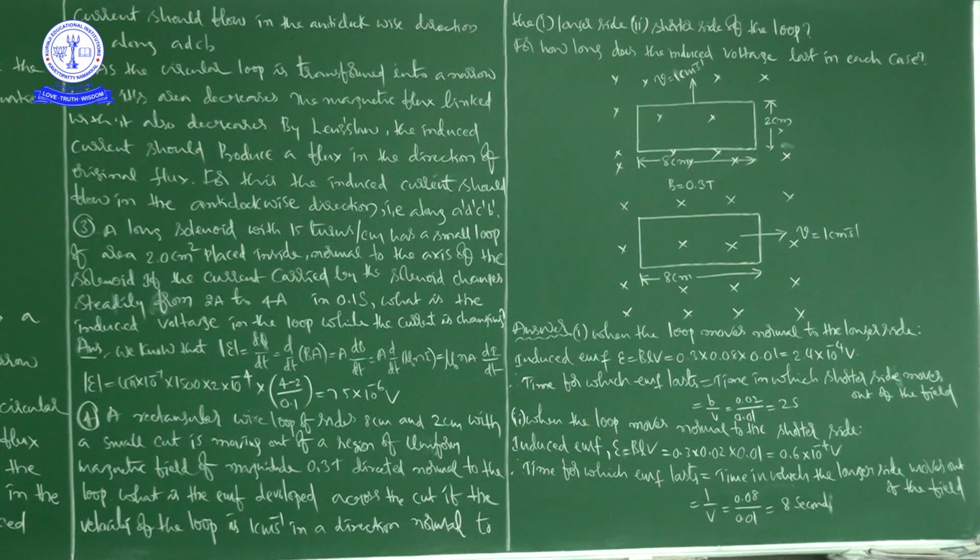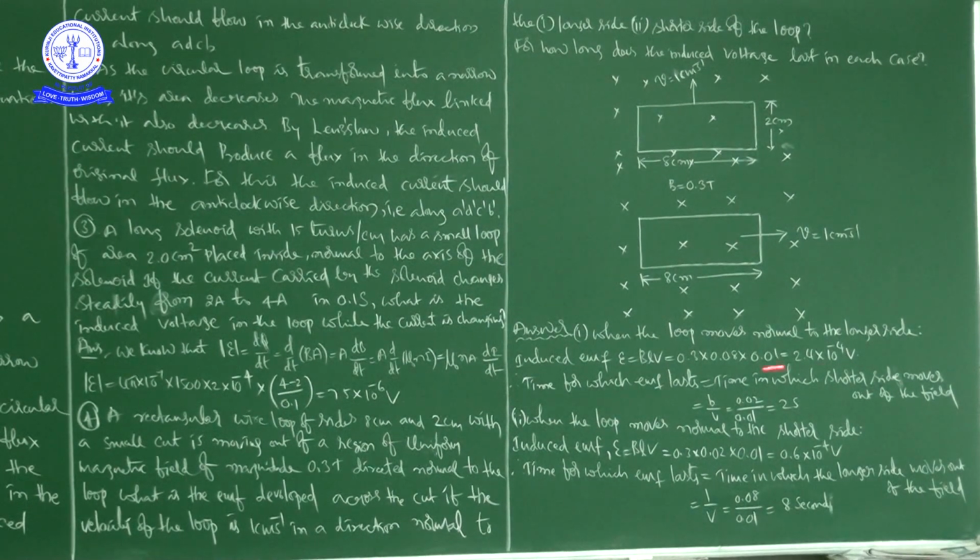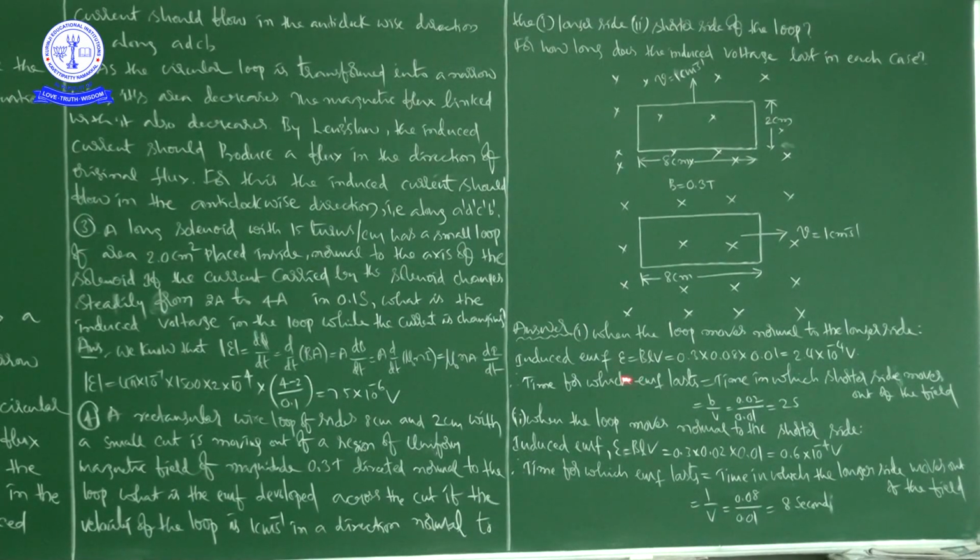Based on that we calculated what happens when the loop moves normal to the longer side, and when the loop moves normal to the shorter side. First we calculated the induced EMF, then we calculated the time. Here also first we calculated induced EMF, then time. Here we got time as 2 seconds and here we got 8 seconds.